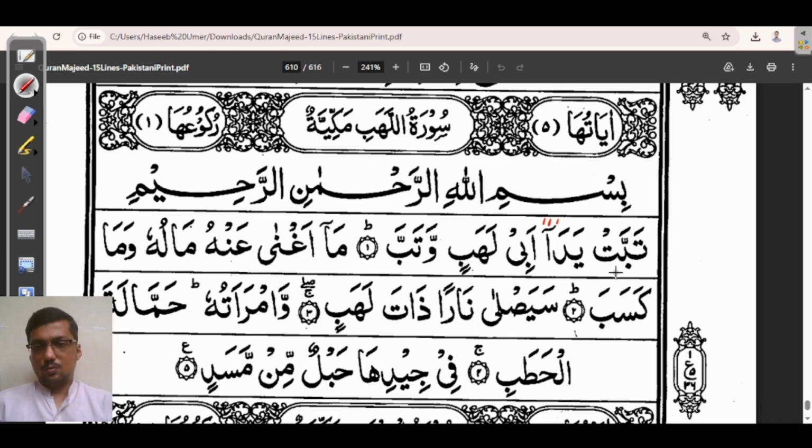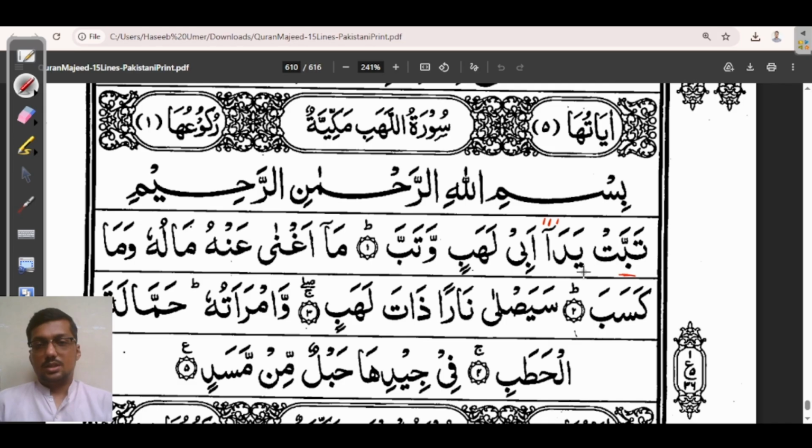So in the first word of the ayat, it's tabbat, tabbat. We have the letter ba on which we have to focus. The ba comes with a shadda sign. It means we have to produce the ba two times and with a double sound. Tabbat, tabbat.